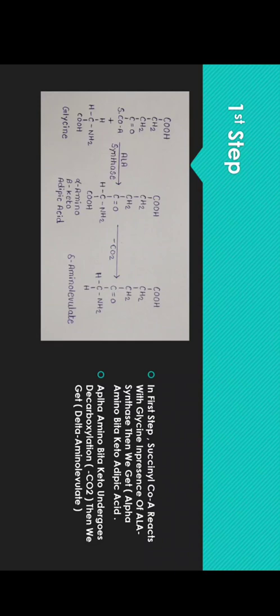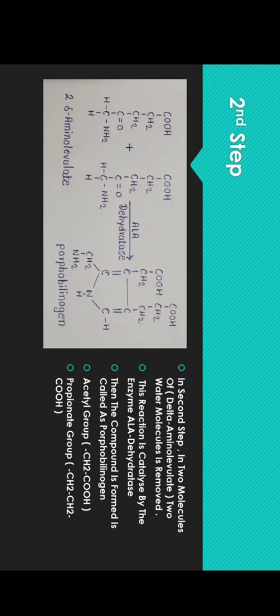This compound undergoes decarboxylation to form delta amino levulate, and this compound is the first product of the synthesis of the porphyrin, that is heme synthesis. Okay, so let's see the second step. In the given slide, the second step shows two molecules of the delta amino levulate. They interact with each other in presence of ALA dehydratase, that is alpha amino levulate dehydratase.